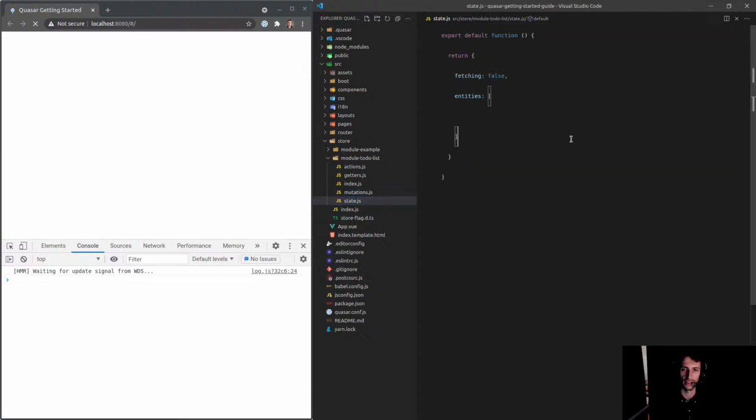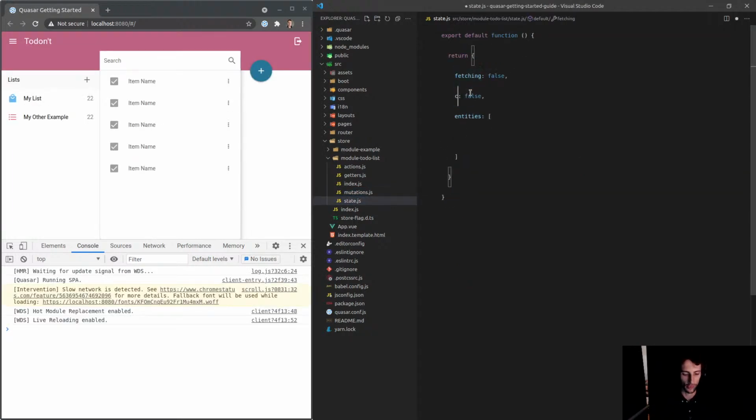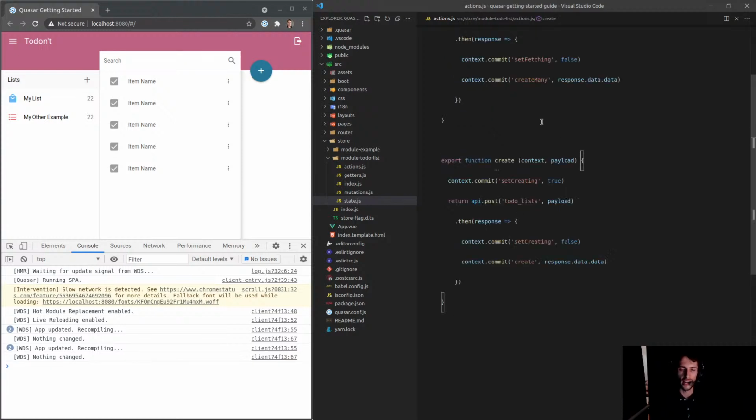And then we'll come back here to the state and we'll have fetching, and then we'll also have creating. Or, you know, honestly, we could probably get rid of both of these by saying like status, but then if you're fetching and creating at the same time, then that won't work out. Yeah, so we'll just have fetching and creating. All right, so now that we've got both of those set up,